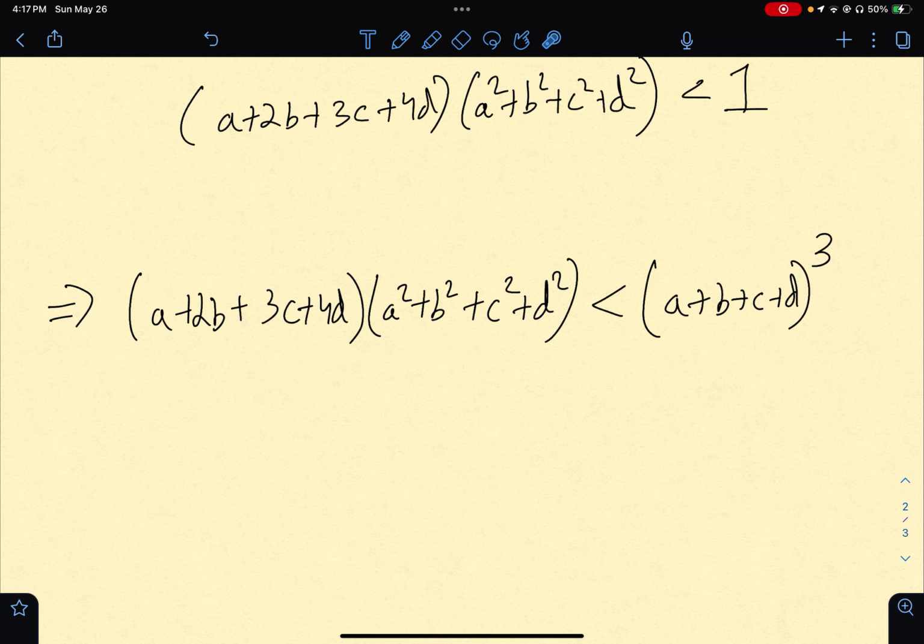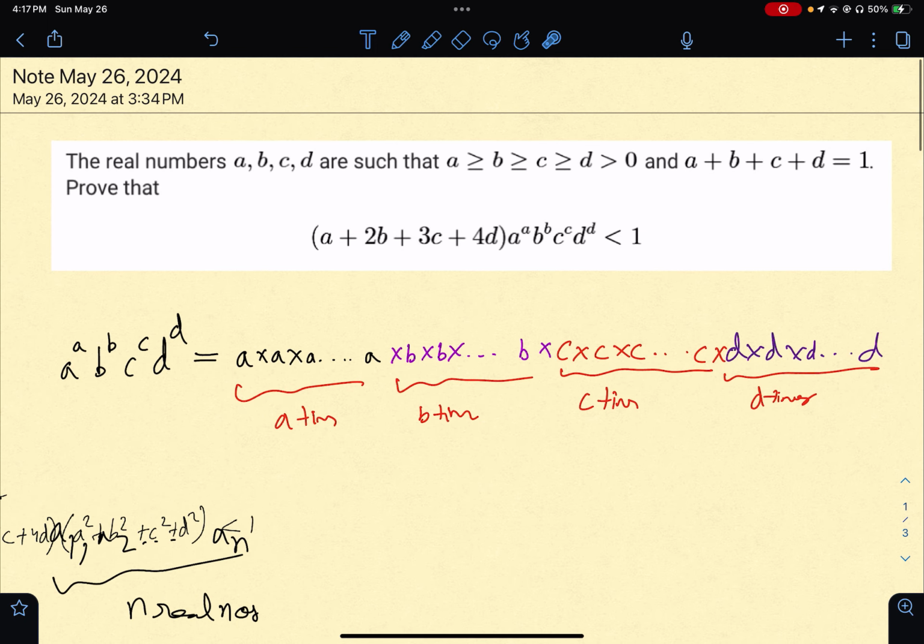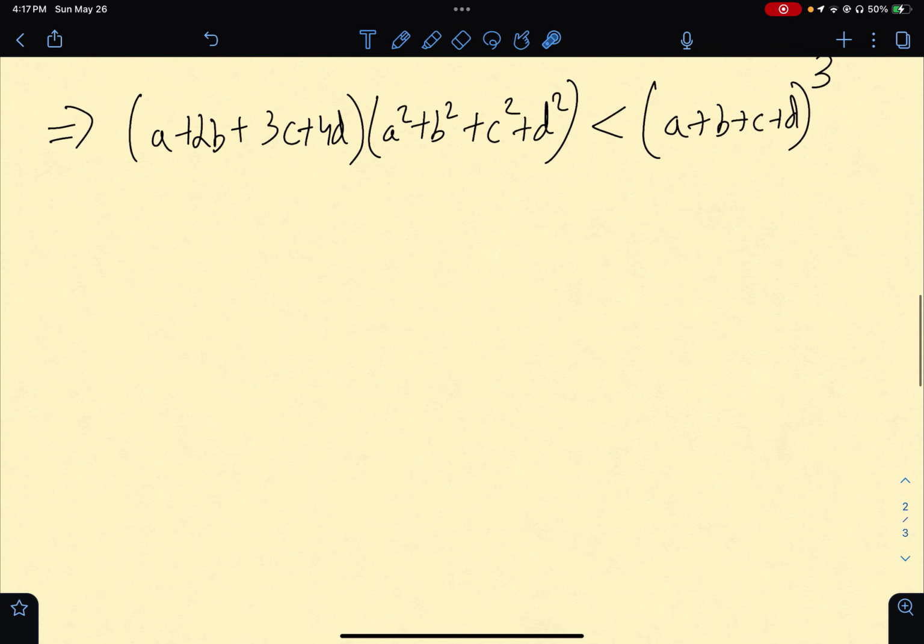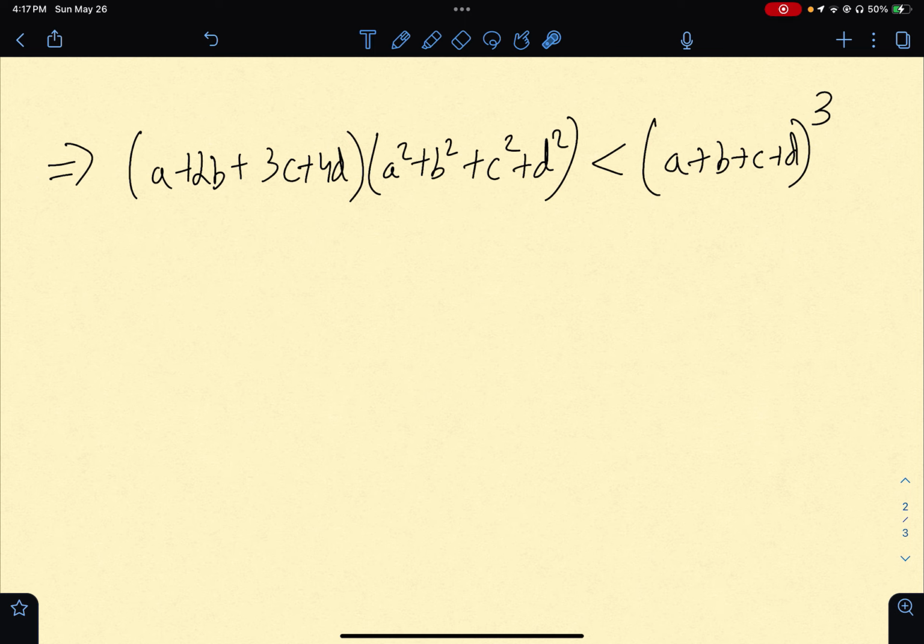So is there a way to get somehow three variables on one side, maybe, which would probably simplify? It can potentially simplify things. So that was my first thought. Now the thing was, yes, I do have a constraint on a, b, c, and d. So perhaps if I use this intelligently, I can somehow simplify the problem a bit.